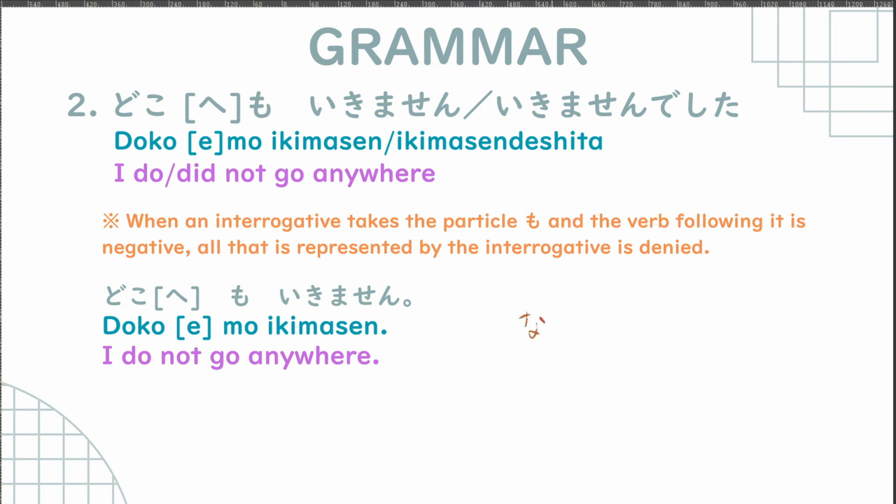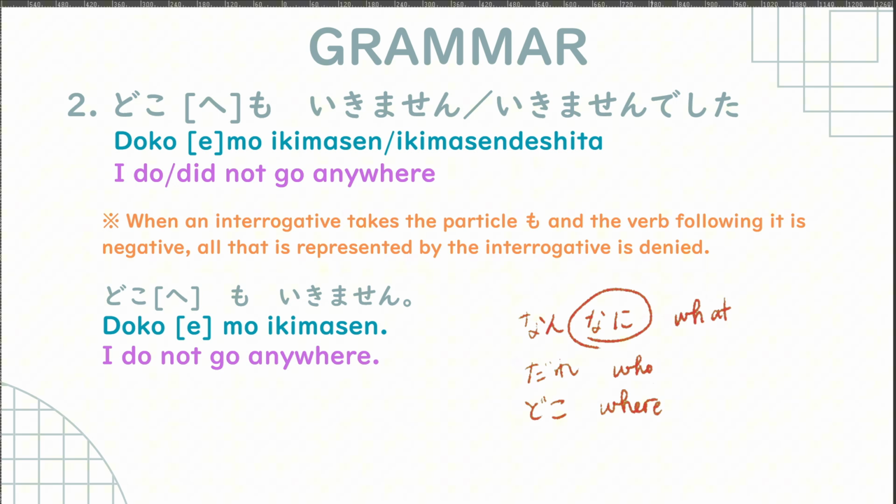We have nani, okay? Nani, what? And then we also have dare, which is who, right? And now we have doko, which is where.